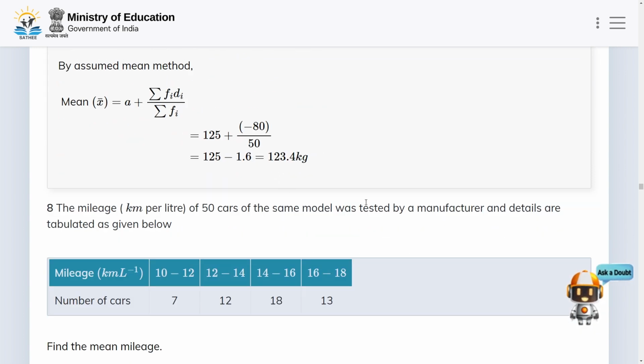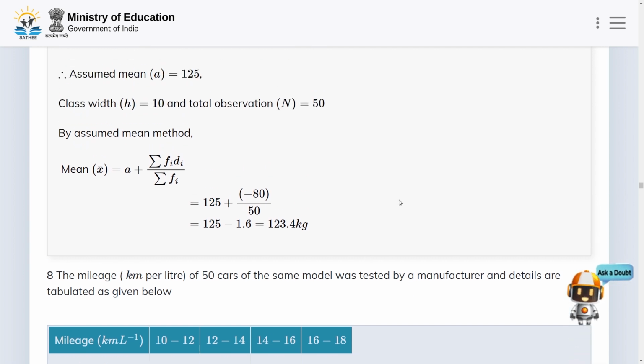123.4 kg. Okay, so this is all about this lecture.